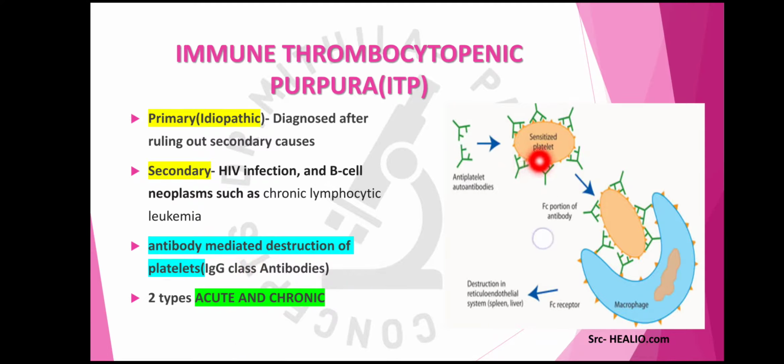What happens is these antibodies coat the platelets, and the Fc receptor for these immunoglobulin antibodies is present on the macrophages, and then these macrophages will engulf and destroy these platelets. So this is antibody mediated destruction of the platelets. Primary ITP is diagnosed after ruling out all the secondary causes, because in primary ITP the cause is unknown. It is also known as idiopathic. Secondary causes can be HIV infection and certain B cell neoplasms like chronic lymphocytic leukemia.